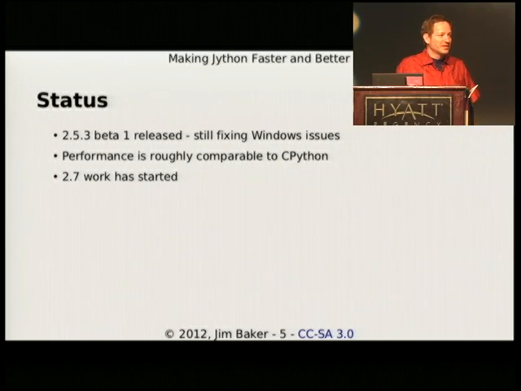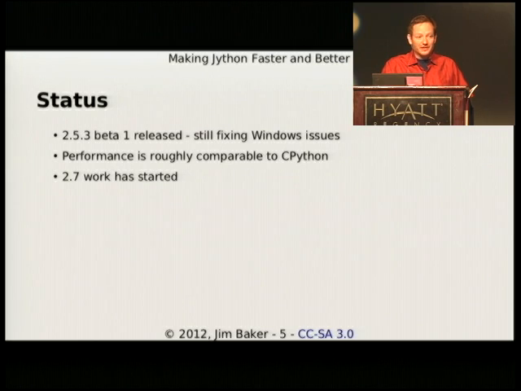So we just released the beta 1 of 2.5.3. We're just fixing some Windows issues, nothing really major there. It's going to be done by the sprints for sure. Currently our performance is roughly comparable to CPython. I can give you some bad cases where that's not the situation, but in general it's pretty comparable. And it's nice. I hear, you know, there's certainly a lot of production usage out there. I think maybe a lot of people in this room actually do use Jython, and certainly many more people here at the conference have used it in integrating with Java.